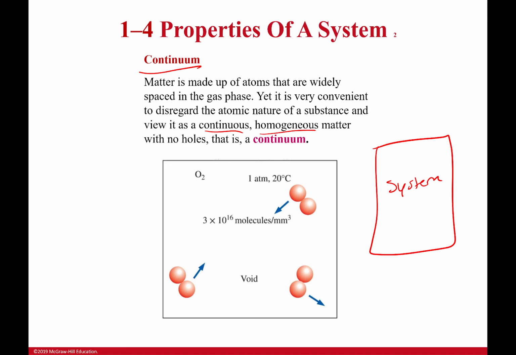If I was zooming in on an absolutely tiny volume, it would matter. I would have to treat it as individual particles. But when I'm looking at a very large system, and 1 cubic inch, that tiny inch, is a large system, then I can treat it as a continuum. So it's completely homogeneous. This is a basic assumption we're making the entire semester. You don't have to write it down or anything, but just know that we're always dealing with it that way.